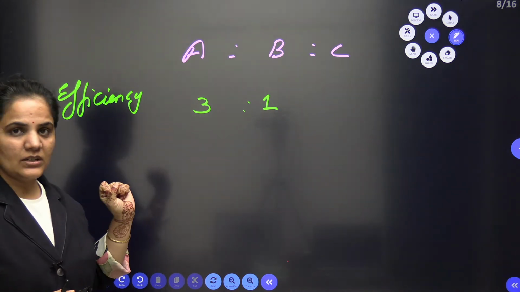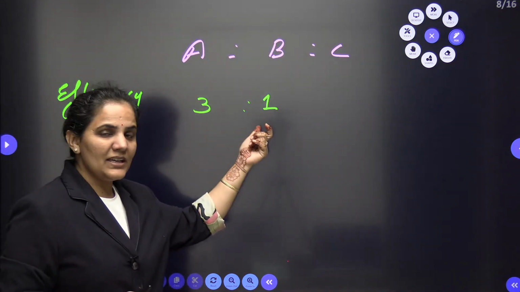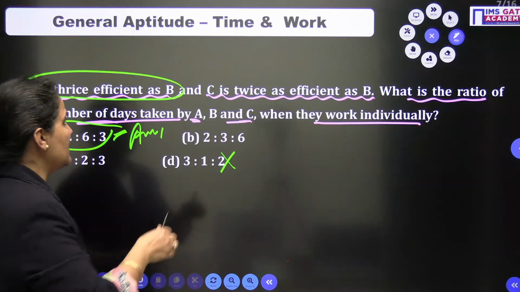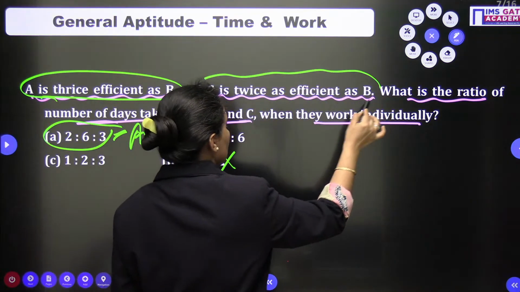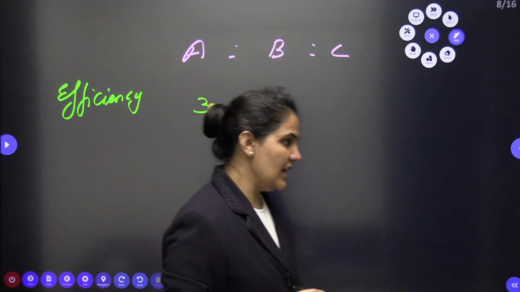By using the first concept, the first line, A is thrice as efficient as B. So if I am taking B as 1, A will be 3, right? And the next is C is twice as efficient as B. So if I'm taking C as a,